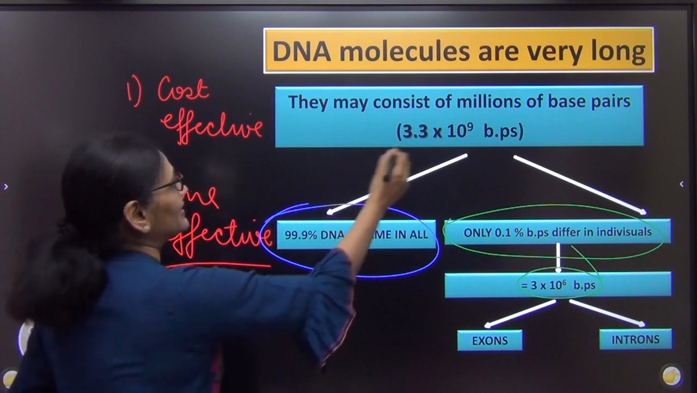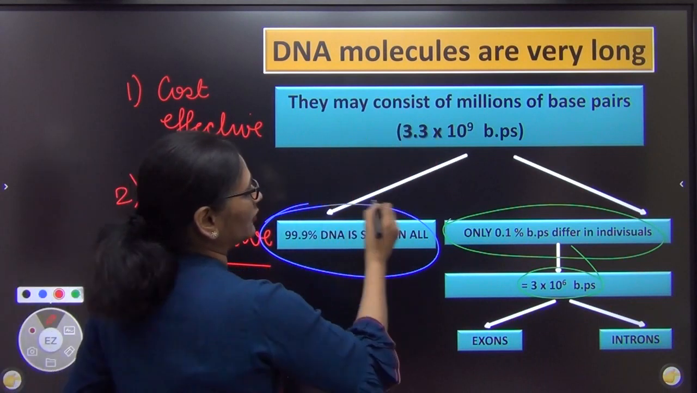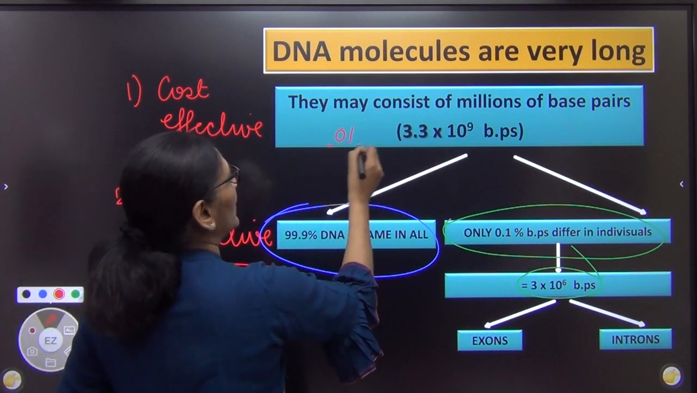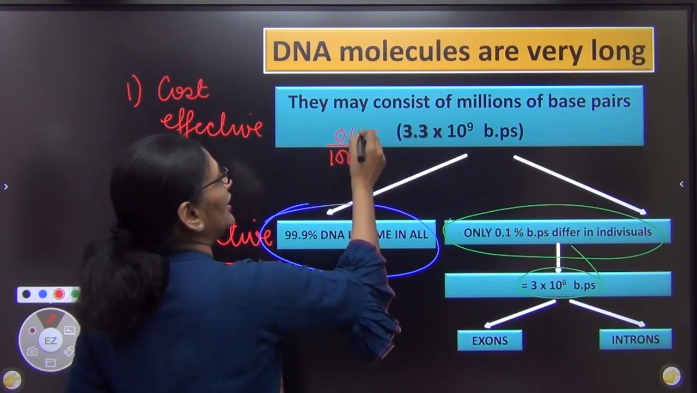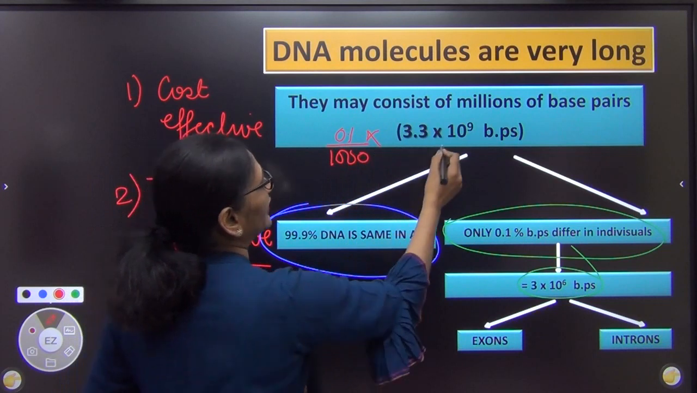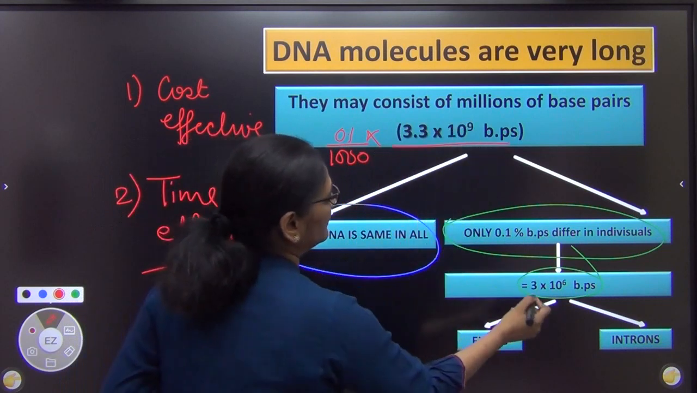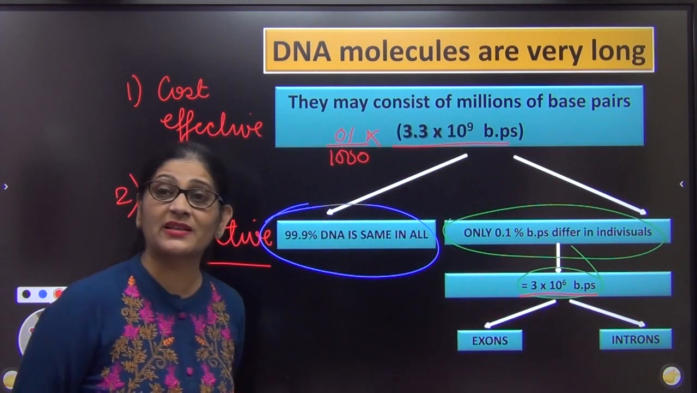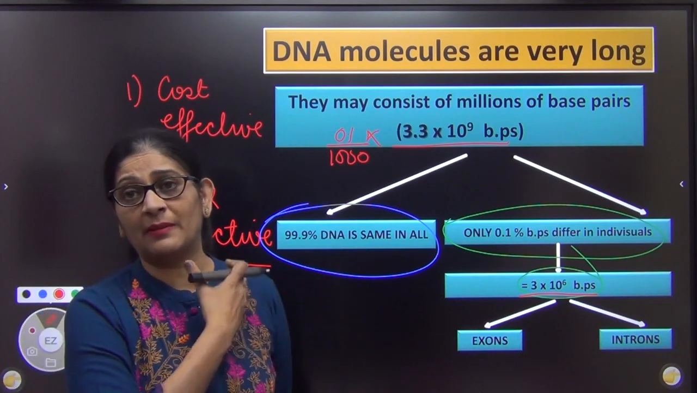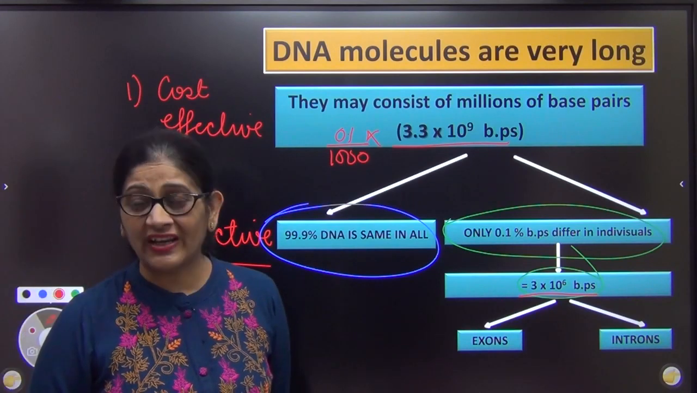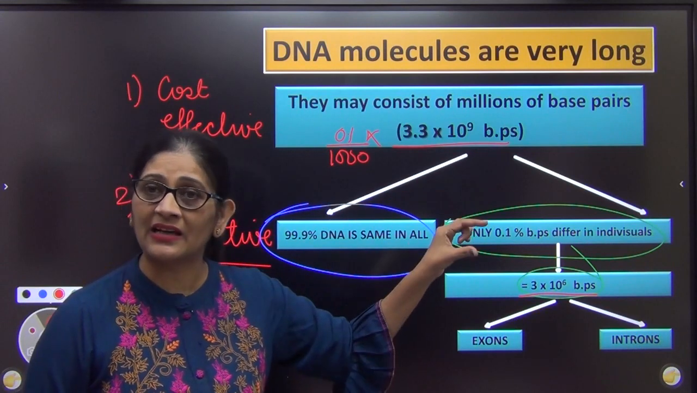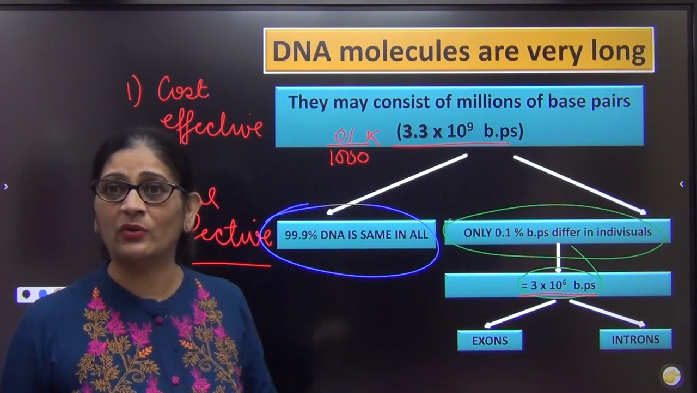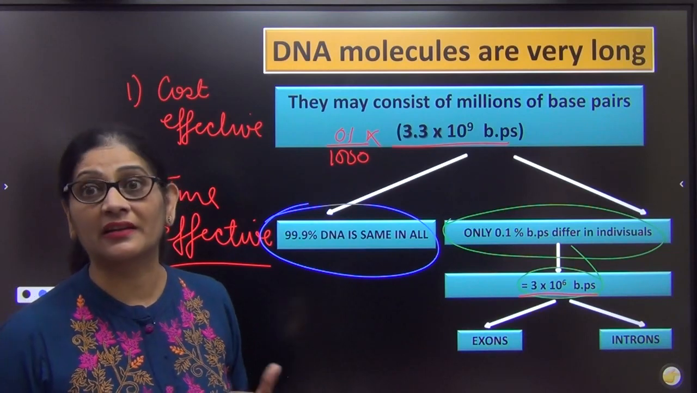If you just find out 0.1% of this, just try to figure it out. It will come to 1 by 1000 divided by 1000. What will happen? This will be 3 into 10 to the power 6 base pairs. Oof! This is still a very big number. 3 into 10 to the power 6 bases, you understand, finding the sequence of that, the cost and the time that will require. Now what to do?